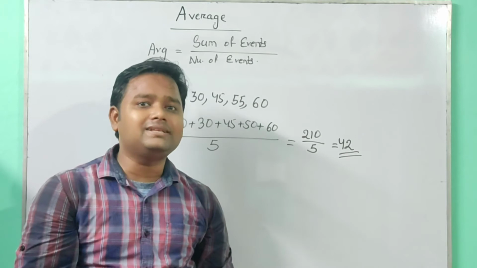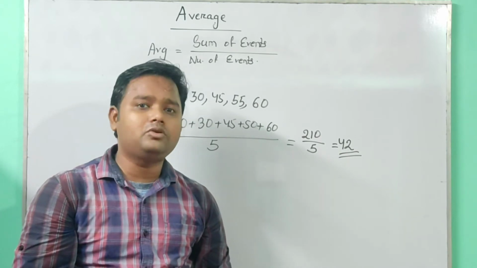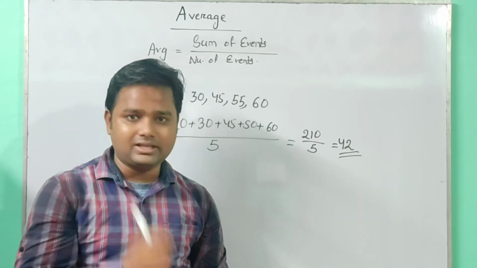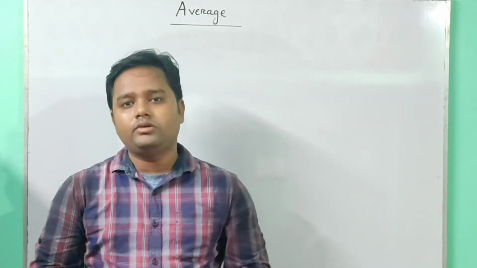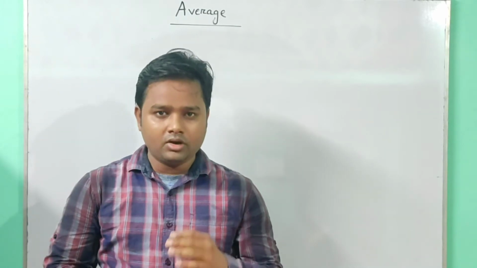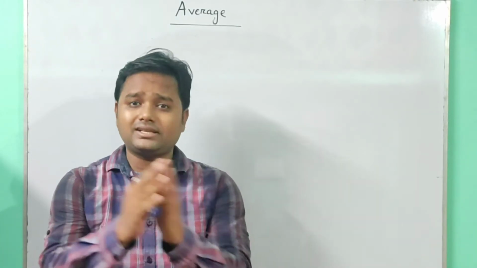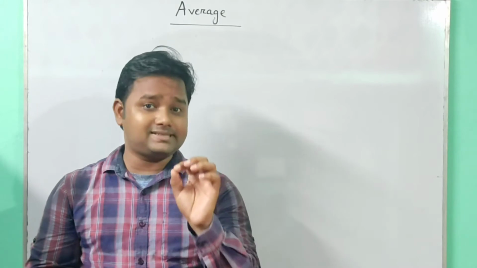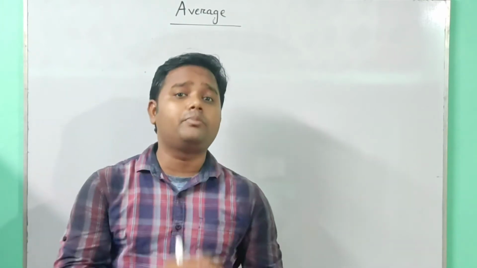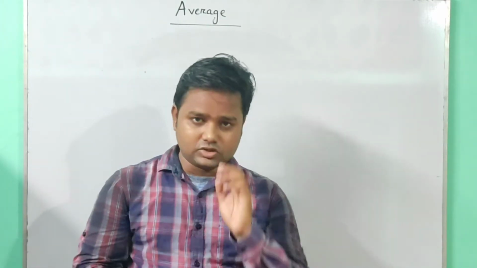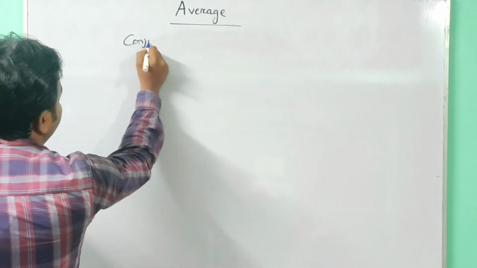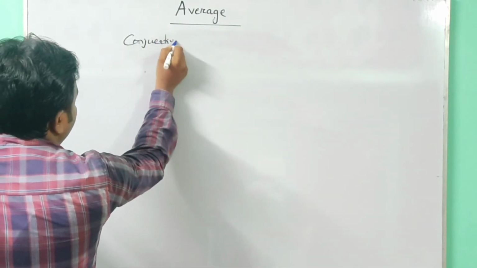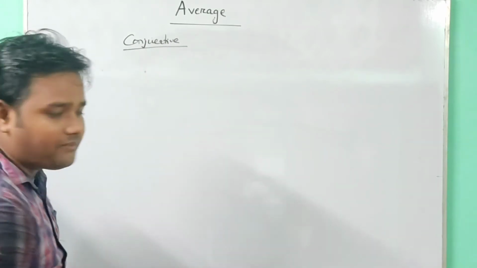Before starting the chapter on average, we have to study some basic things, so let's study them one by one. Now let's go to another type of problem, where the numbers are consecutive numbers, which is the basic example of average. If the numbers are consecutive, then what will be the average value?